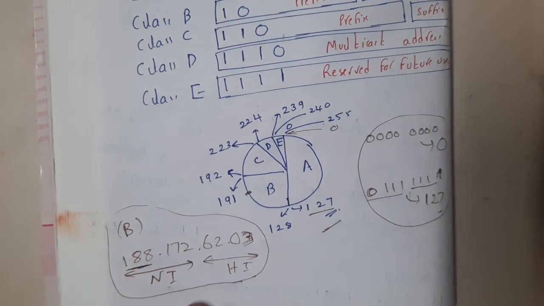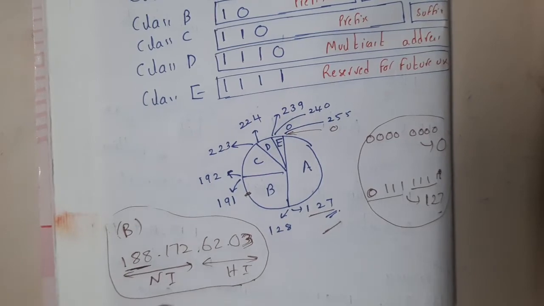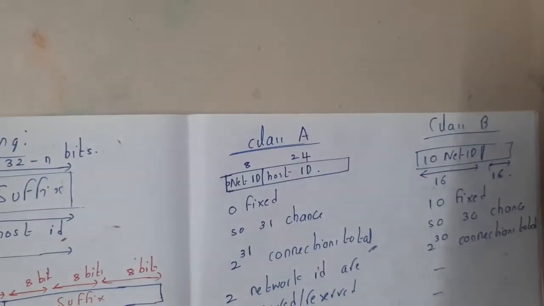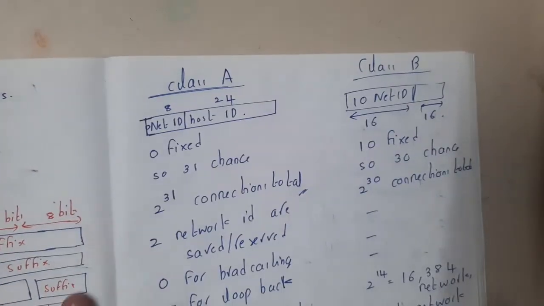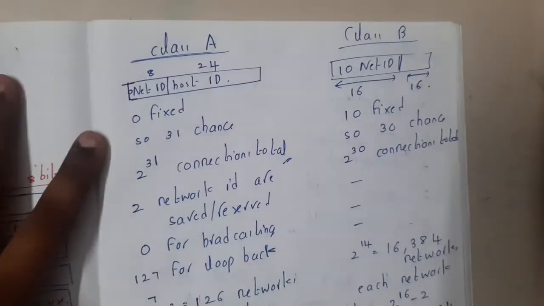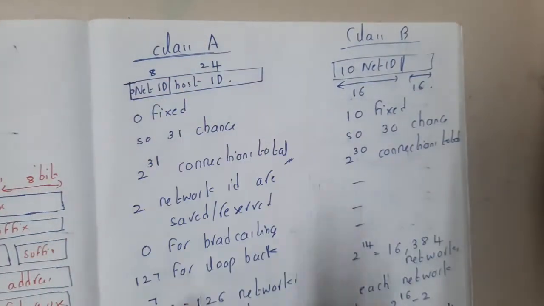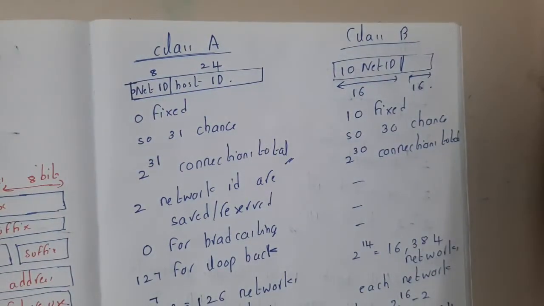But there are a few disadvantages with classful addressing, okay? You will understand those disadvantages while we discuss in detail about class A, class B and class C. I don't know how much more clearly we can write it, because I wrote everything in a detailed way. So let us start understanding, okay?